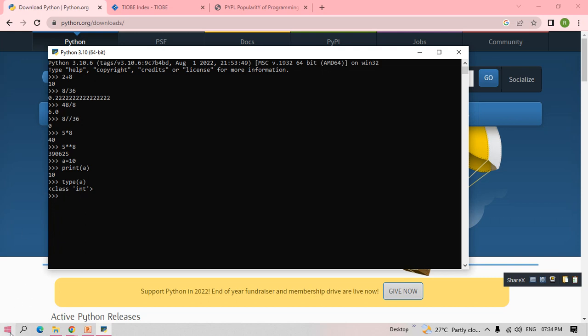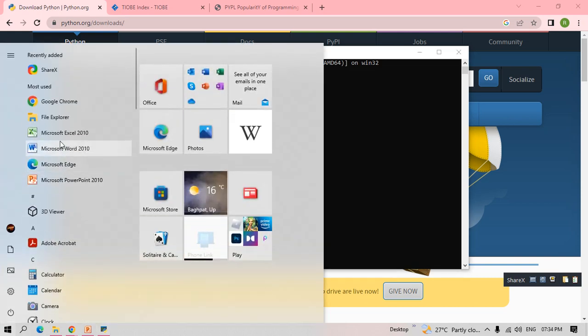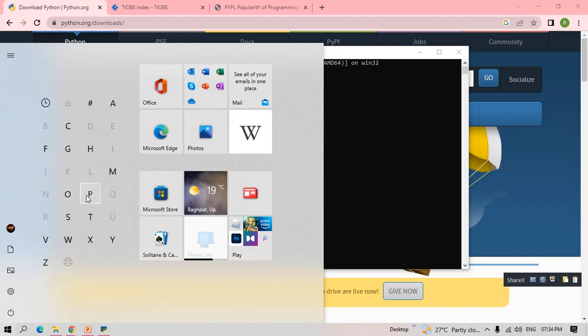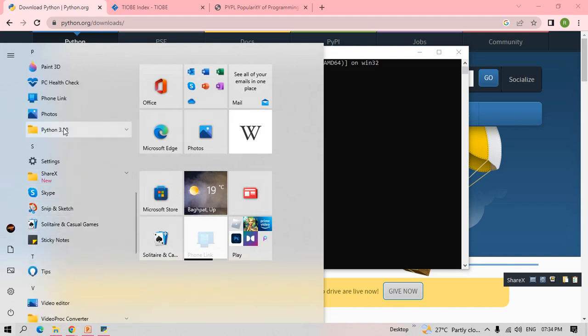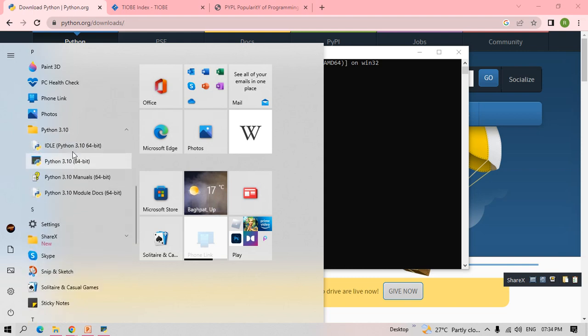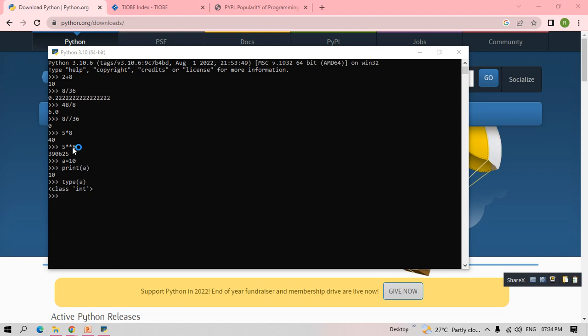Next option we have is IDLE. You can work in IDLE also. This is an integrated development and learning environment. My system is a little bit slow, kindly bear with me.